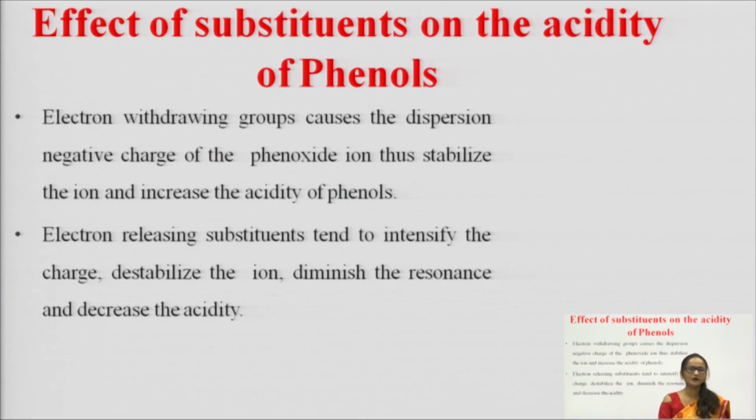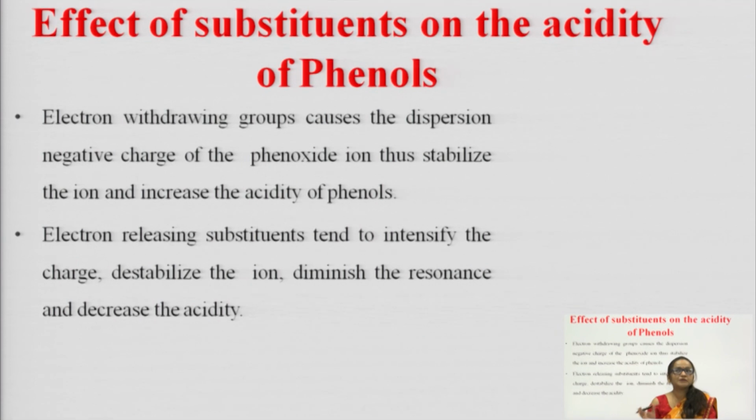Got it? Now, another point which is very important: the effect of substituents on the acidity of phenols. फिनॉल्स की एसिडिटी पे कौन कौन से ग्रुप क्या क्या इफेक्ट देते हैं? तो इफेक्ट क्या होते हैं? इलेक्ट्रॉन विड्रॉइंग ग्रुप causes the dispersion of negative charge.